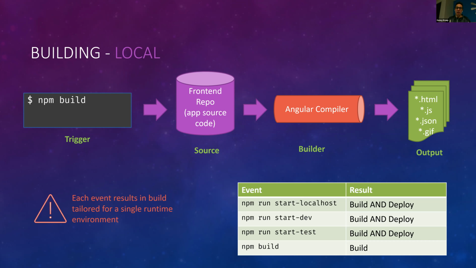And if you notice here, each one of these build events is tailored for a single runtime environment. So this was when I realized we have a tight coupling already between what we select to build and where we intend to put that output file. And this is one of the issues that we were facing that was preventing us, or blocking us, from the deploy anywhere type of scenario.